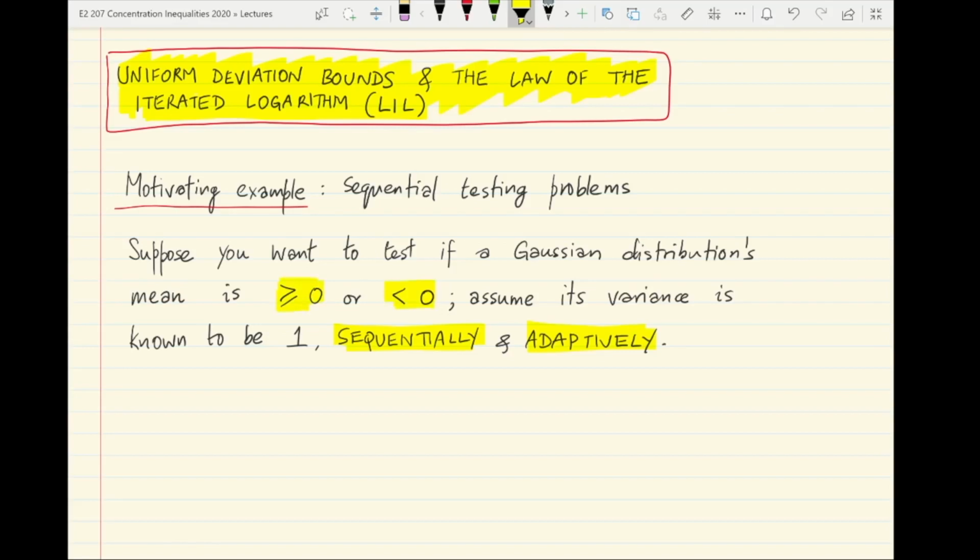So let's say its variance is unit variance, and we would like to test as soon as possible, sequentially and adaptively, by drawing IID samples from this unknown Gaussian distribution, whether each of these hypotheses is true, that is, the true mean is either positive or negative.